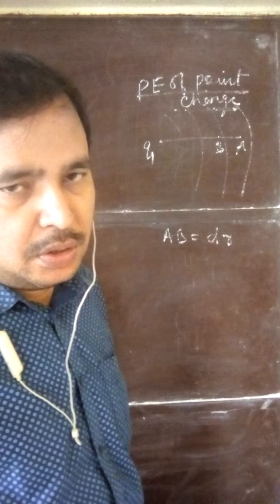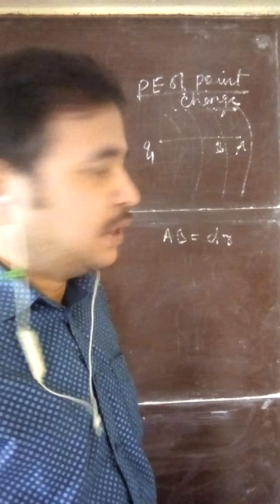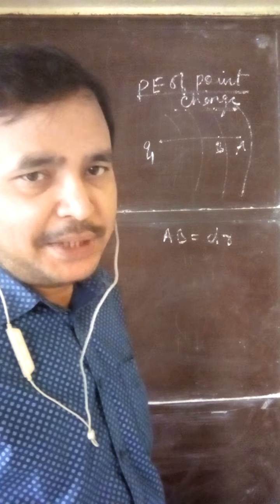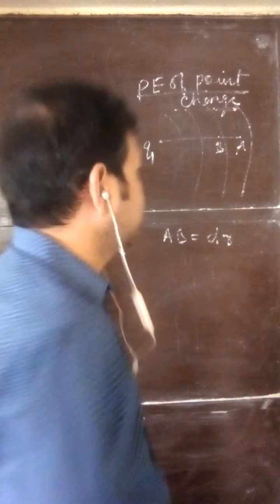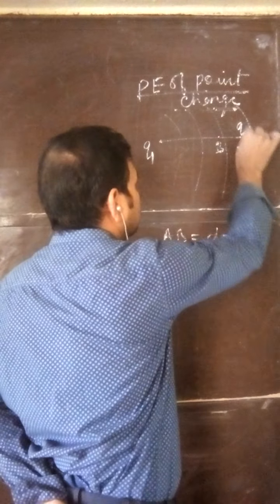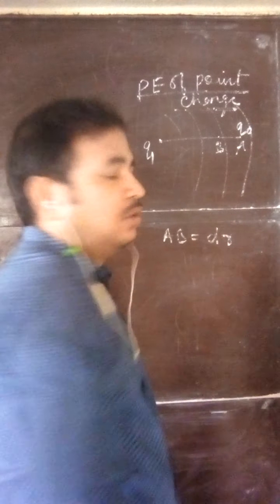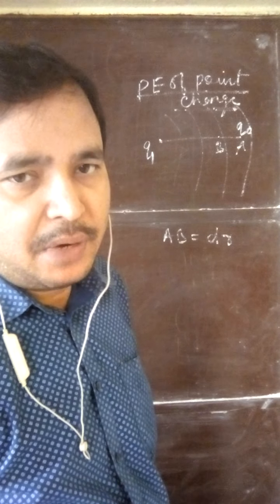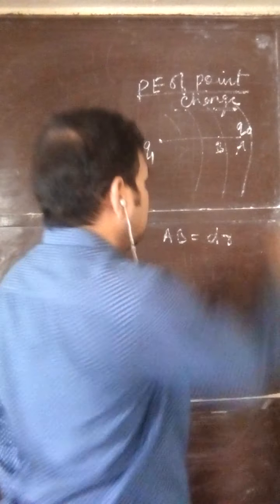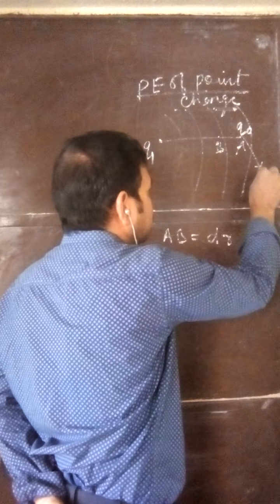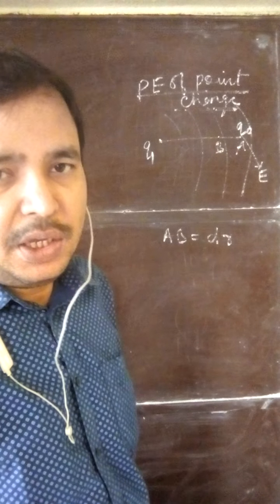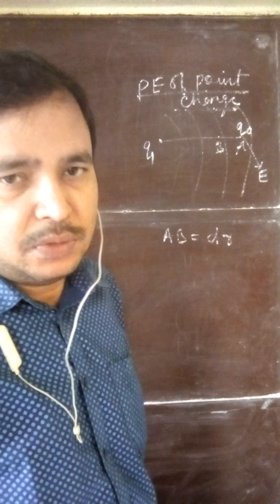Now, if a test charge Q0 is placed at point A, and due to the source charge Q1, let E be the electric field at point A. This electric field E is because of source charge Q1.